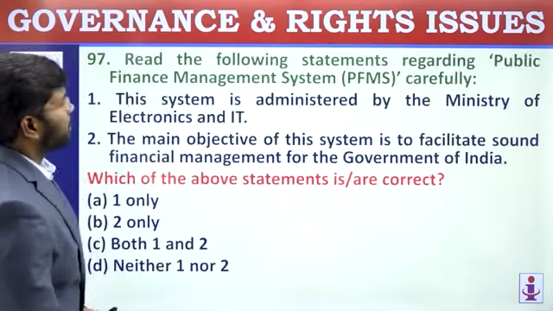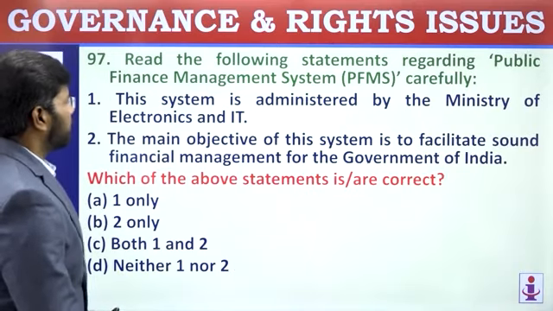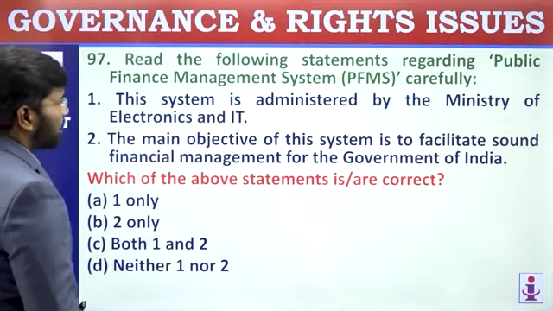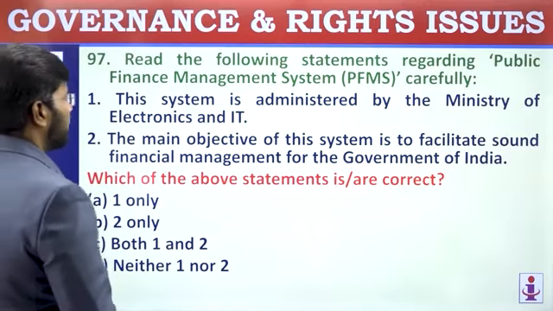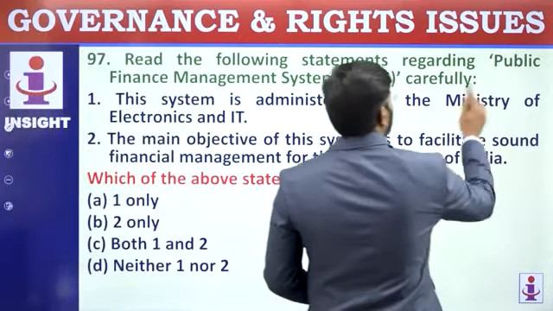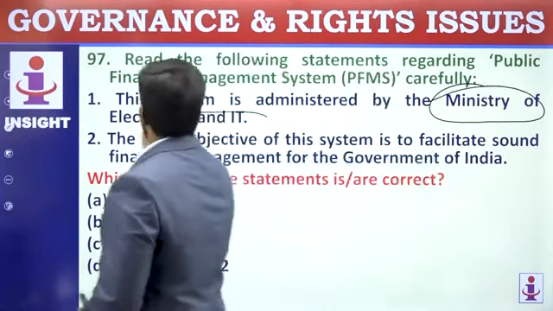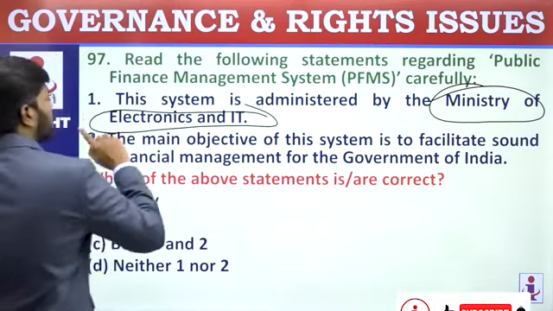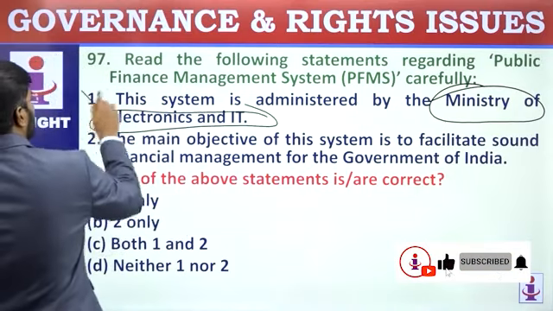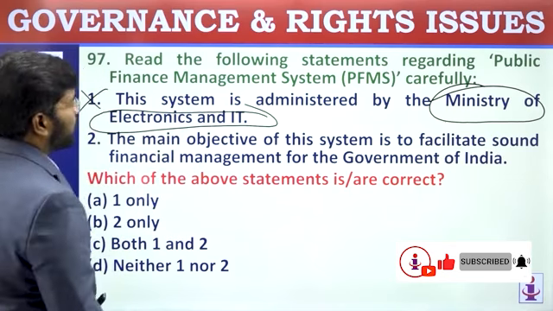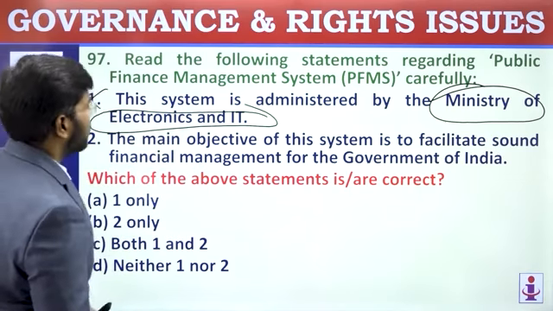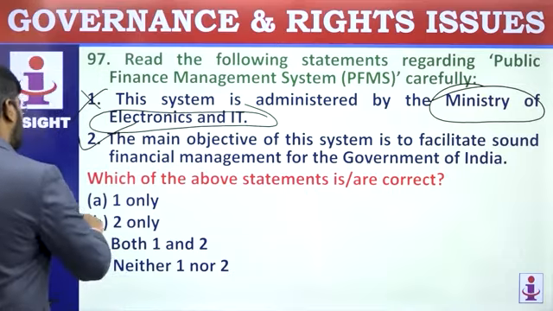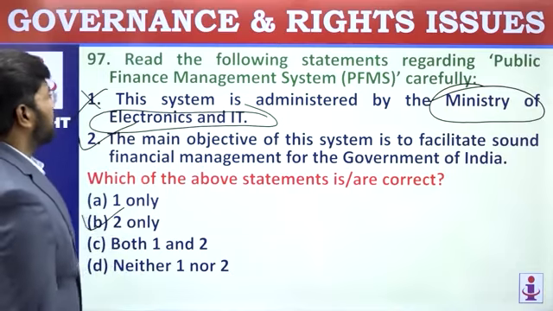97. Read the following statements regarding Public Finance Management System, PFMS, carefully. This system is administered by the Ministry of Electronics and IT. No. This is not by Ministry of Electronics and IT. This is Controller General of Accounts, CGA. So not CAG, Controller General of Accounts. First statement is wrong. The main objective of this system is to facilitate sound financial management for Government of India. That is correct. So answer is 2 only. They are asking for correct statement.